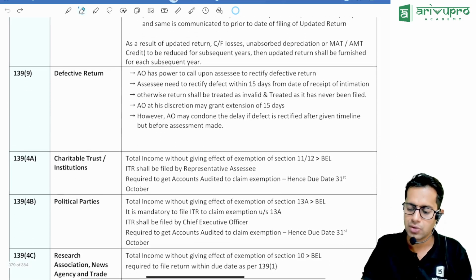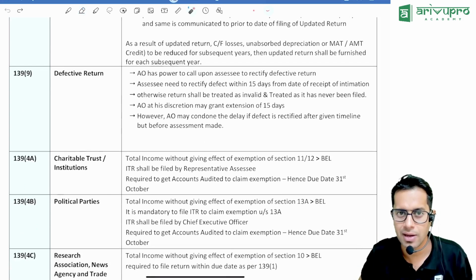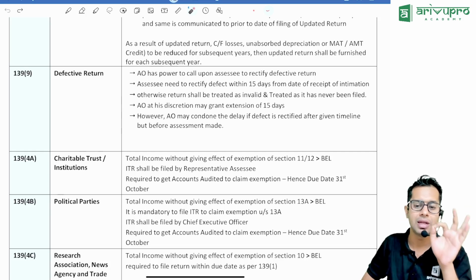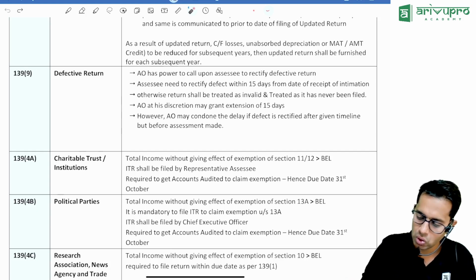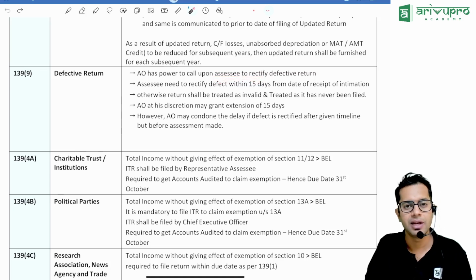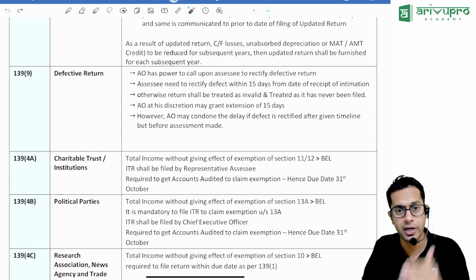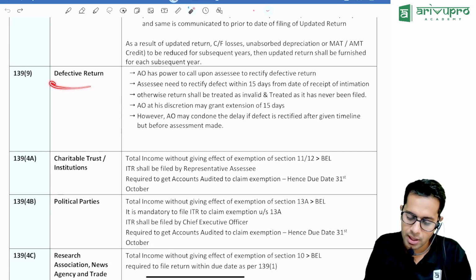Defective return. Once you file your return, the system will automatically verify whatever return details you have filed. The system by itself will tell you whether there is any mistake while filing the income tax return. Those who are asking for the material, please see the first video. Everything is disclosed over there. Okay. Defective return.